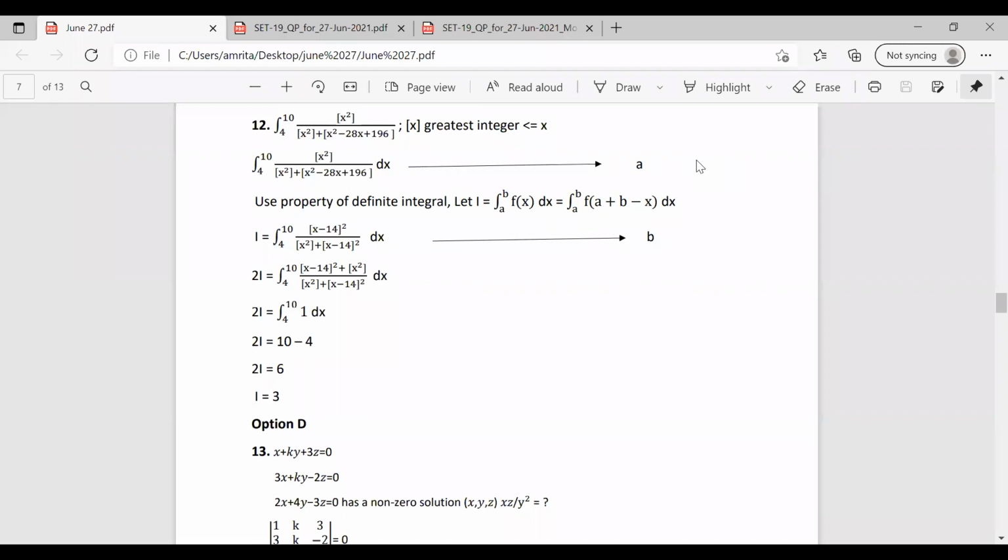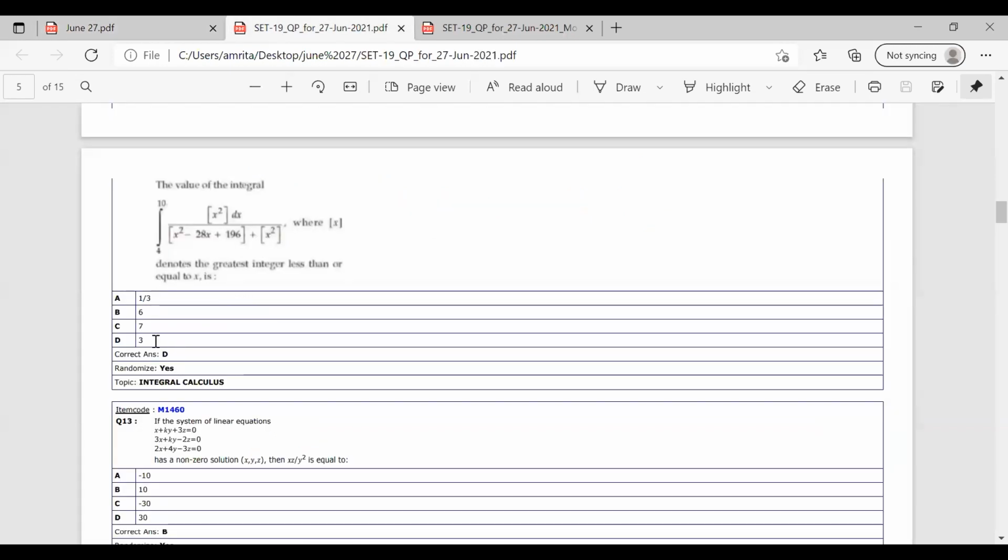So the numerator and the denominator get cancelled, and we have it as 1. So 2I is equal to integral over 4 to 10 1 dx. So after applying the limit, it becomes 6. So 2I becomes 6. We have the value of I as 3. So you can use this formula and expand it and find how this reaches this term. Okay, so we have the answer I as 3. So the correct answer for this question is option D, that is 3.